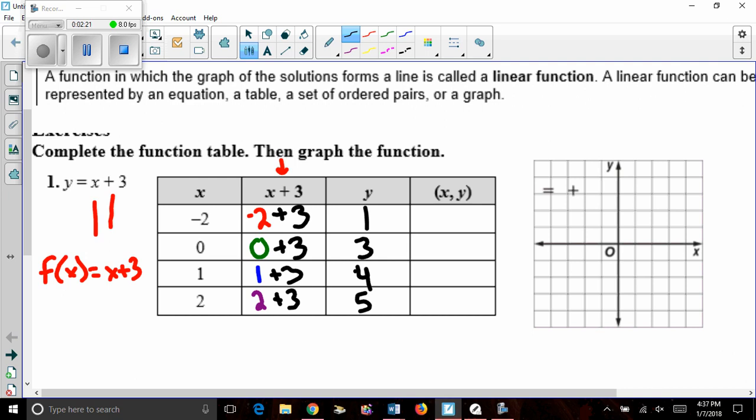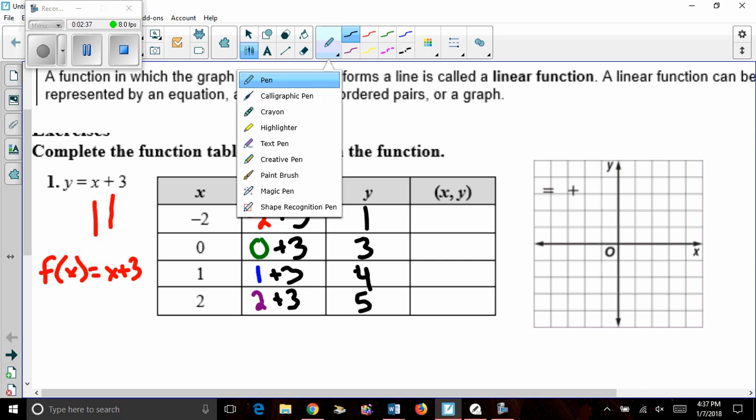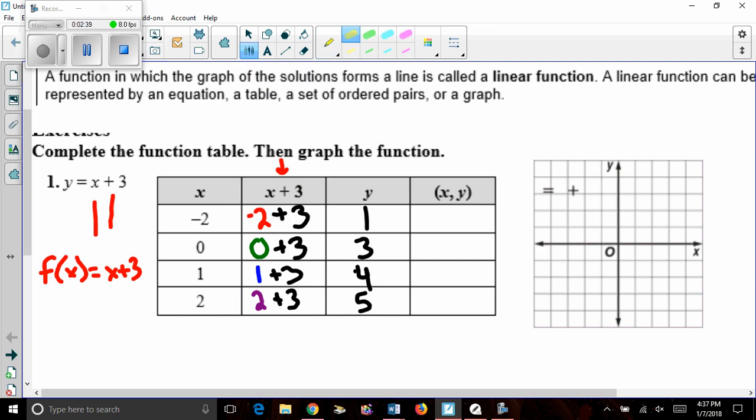Now that table is just like the previous lesson. We're going to take it a step further. We're actually combining together pretty much lessons 1, 2, and 3 into one complete idea. We're going to create ordered pairs. We have an x and we have a y.